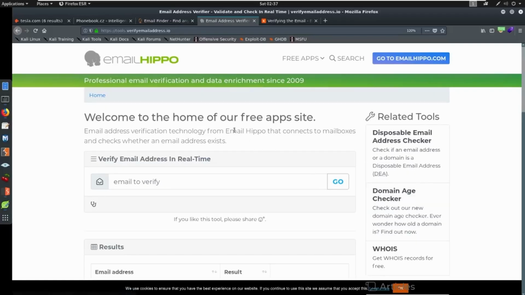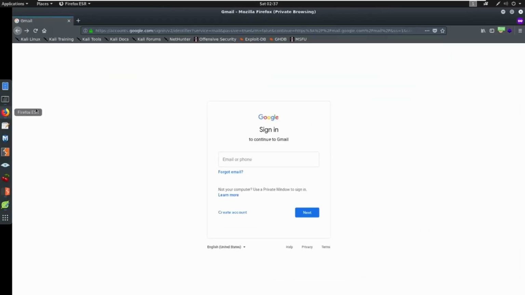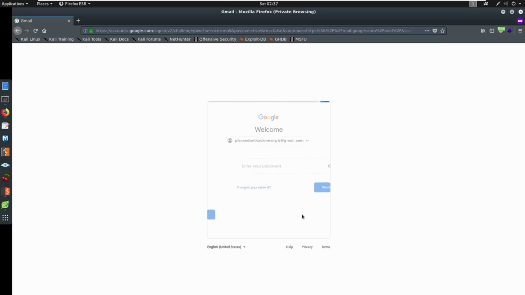Now there's one last thing I want to show you, one last little tip and trick. Do not underestimate forgot passwords. Do not underestimate them. Let's go to Google, for example. Right now, I am logging in under an account that is "please don't hack me, sir, PLZ," I do believe. I'm going to go ahead and try hitting next on that.